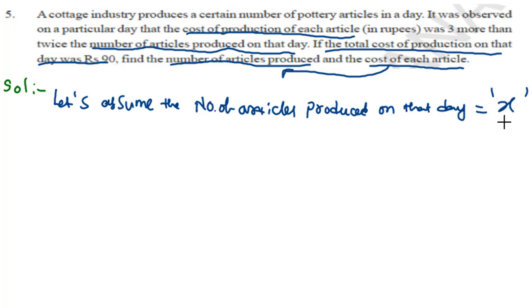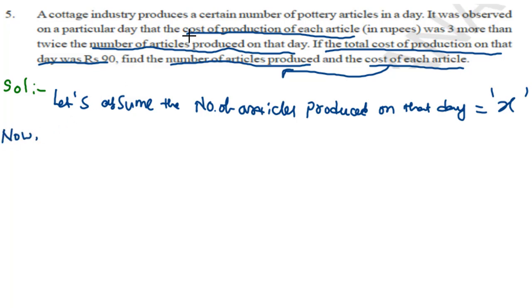Now, if we know the number of articles that were produced on that day, then we can say the cost of each article, since we have the relationship between the cost of each article and the number of articles that was produced. So now, what is that relation?